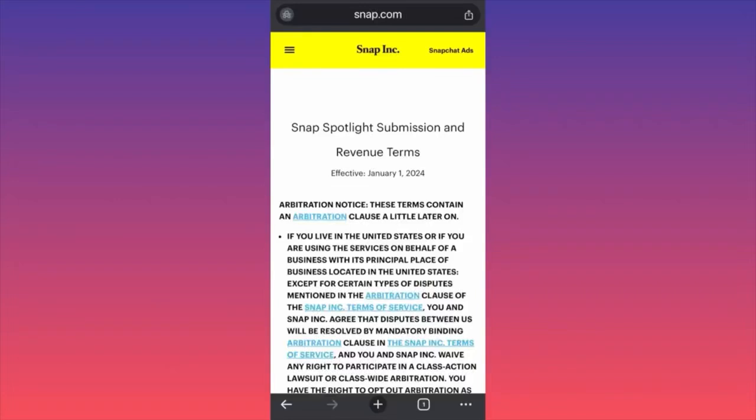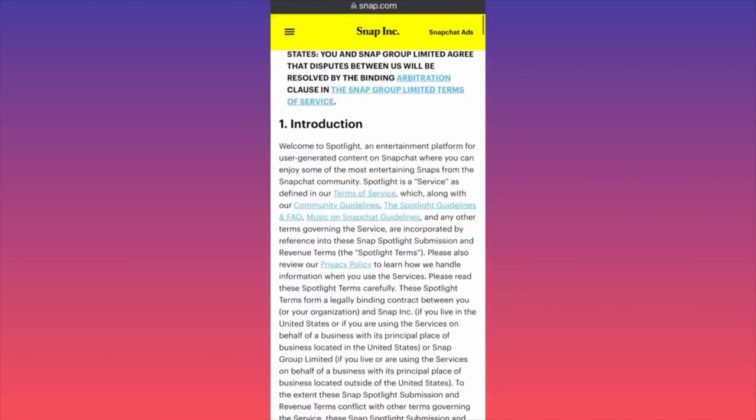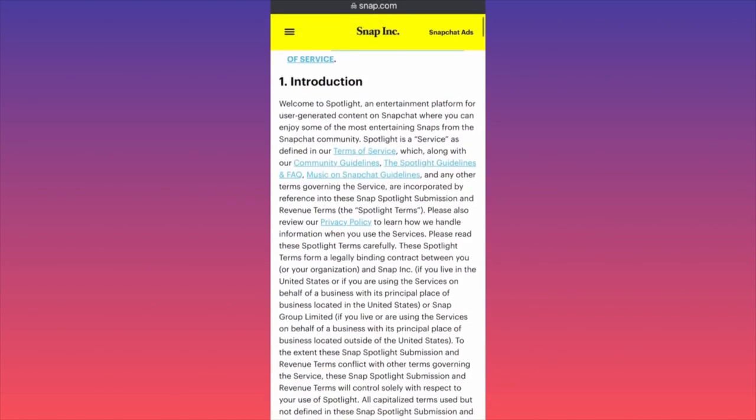Hi guys, in this video we're going to go over the new requirements and eligibility for Snapchat Spotlight, how you can actually make money using Snapchat, posting snaps. There is a new update of the terms from Snapchat, as you can see over here, started and effective already since January 1st. Scrolling down, introduction: welcome to Spotlight, an entertainment platform for user generated content.